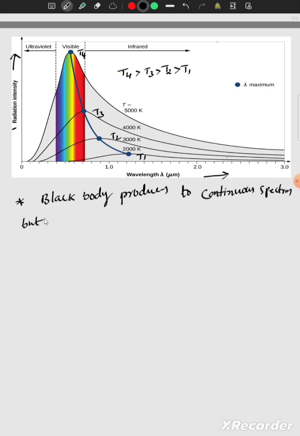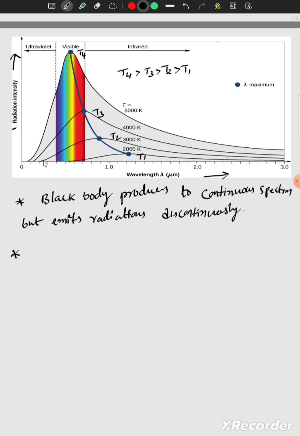Okay, from the graph, at a given temperature, that means temperature we are taking as constant, for example at T1, what happened?